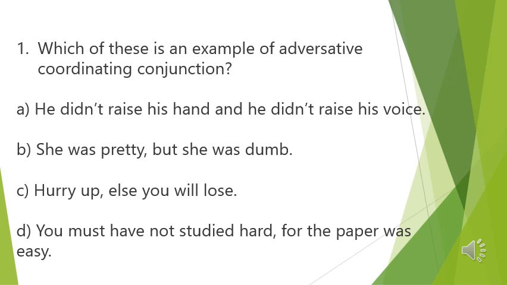Number B. She was pretty, comma, but she was dumb. This is a compound sentence, two independent clauses joined together by but, which indicates an adversative coordinating conjunction. And this coordinating conjunction is preceded by a comma. This is the right answer.